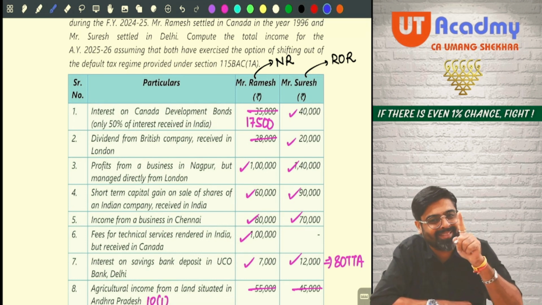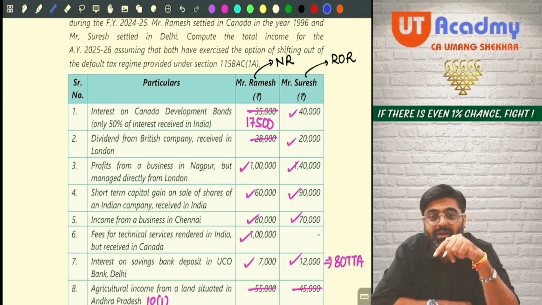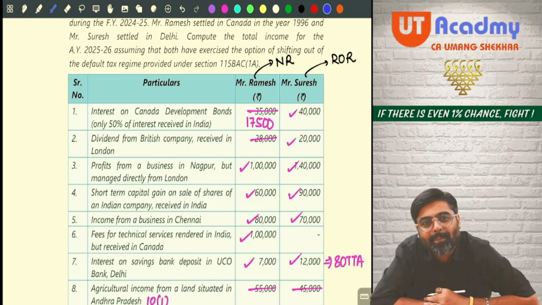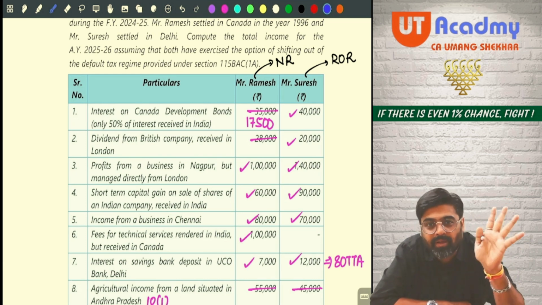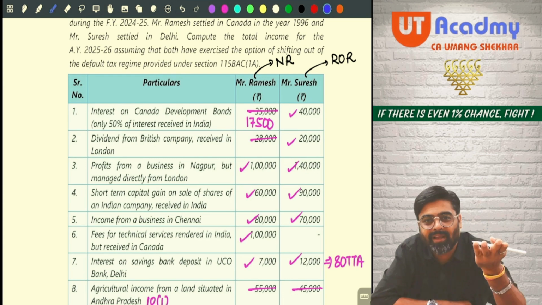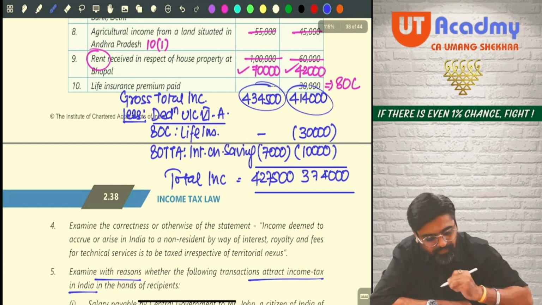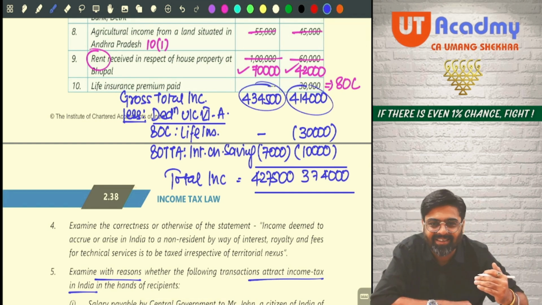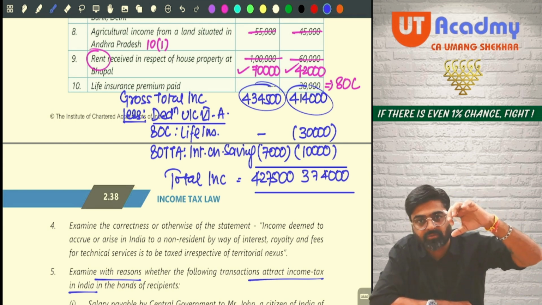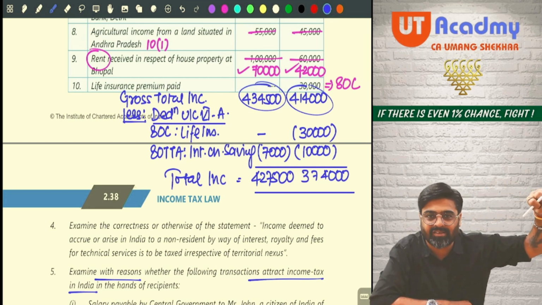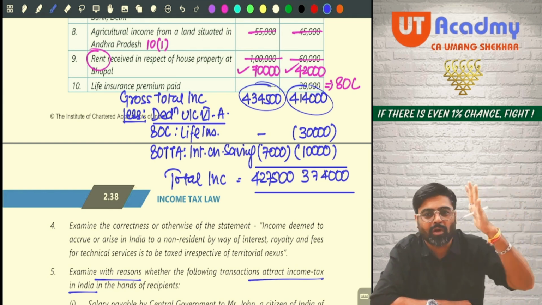Now, you should have one doubt in your mind. What if in the same question they say that he has not shifted out of 115BAC, but is following 115BAC? Then the deduction of 80TTA and 80TTB that we took now will not be available. And accordingly, what will be your total income? Total income will be this much only, without taking the deductions. Because when you follow 115BAC, there are many deductions and exemptions which they take away from you. Out of all those deductions and exemptions, 80TTA and 80TTB are also there. All the Chapter 6A deductions are gone. You will not be allowed any deduction.